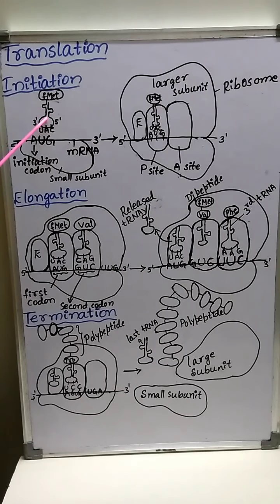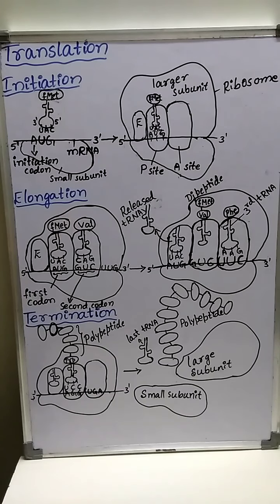See, this is the tRNA and this is the N-formyl methionine. Together they form N-formyl methionine tRNA in the presence of the enzyme transformylase.